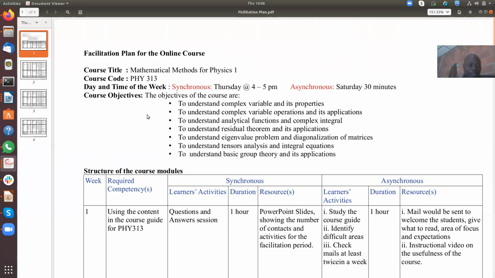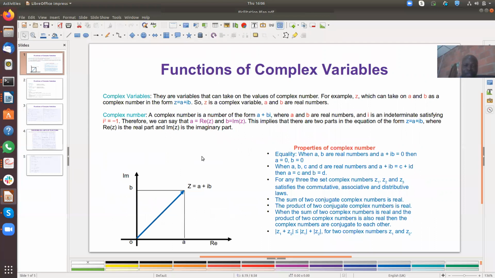So let's start the course by looking at what complex variables are. Functions of complex variable. Complex variables are variables that can take on values of complex numbers. For example, z can take on a and b as a complex number in the form z equals a plus ib. So z is a complex variable, and a and b are real numbers.